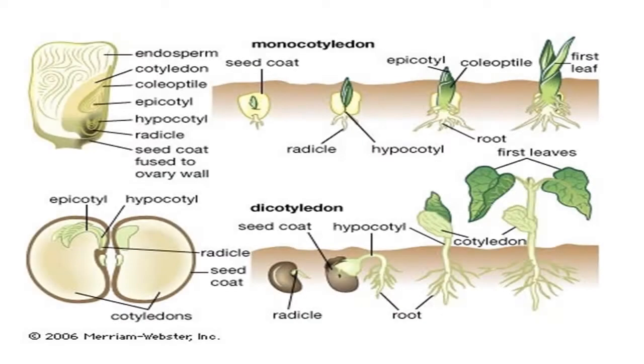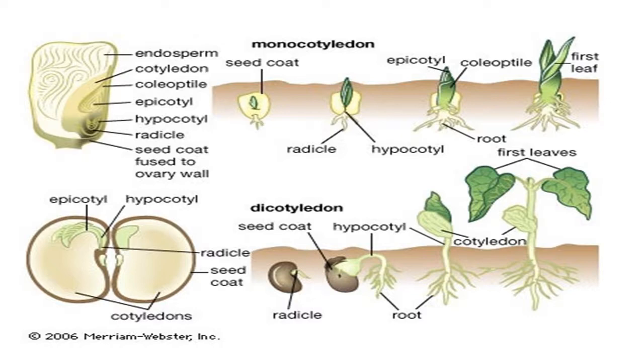Clear? So let us now understand how the germination of seed takes place in angiosperms, because the seed is the reproductive structure. It develops into the future plant. And what is there in the seed in order to form a plant? The seed is a structure that encloses the embryo.